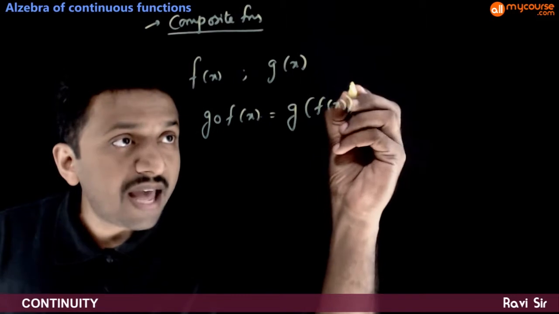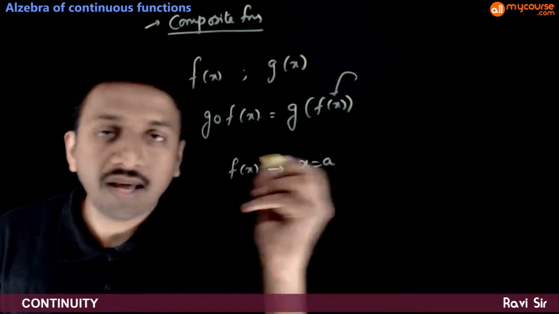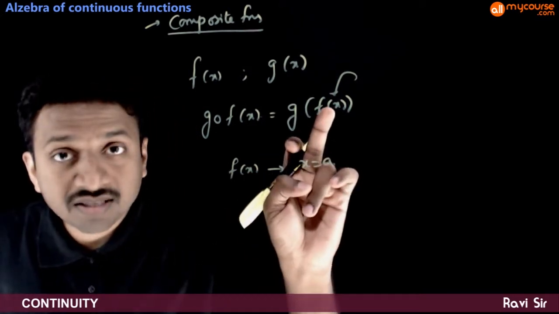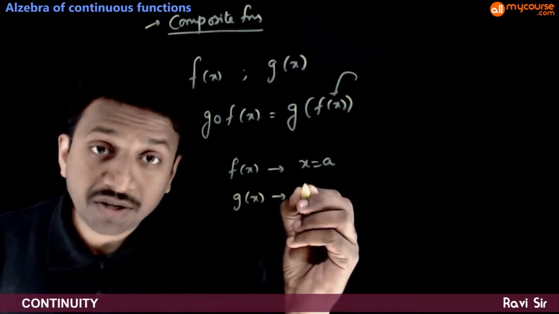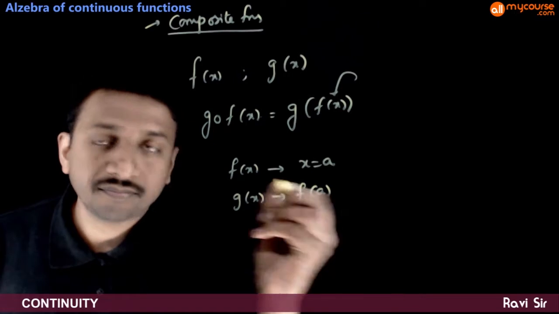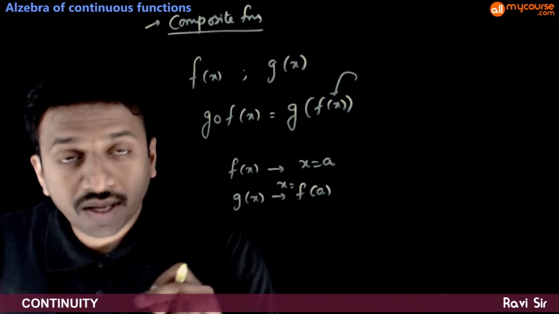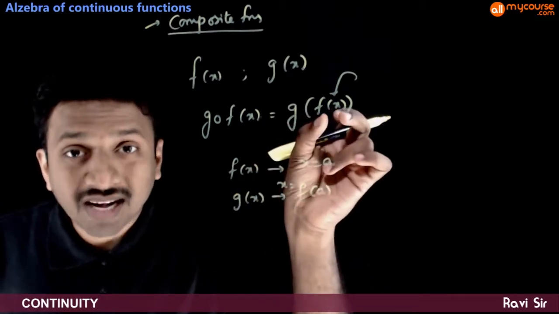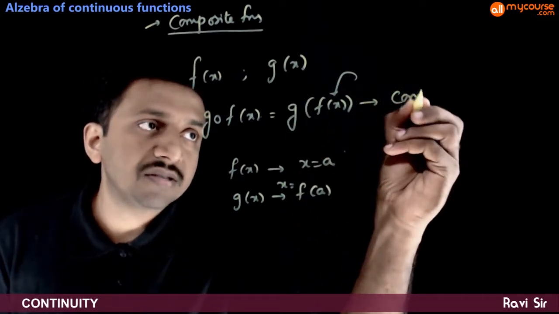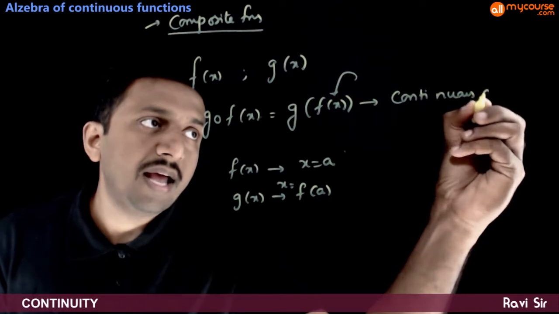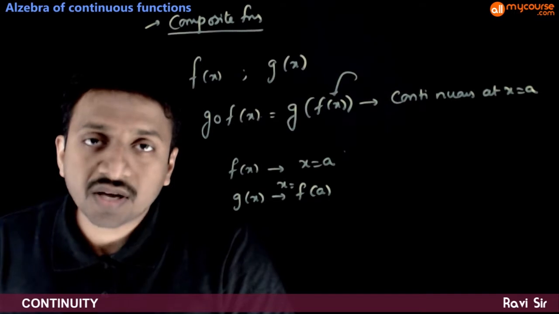If f of x is continuous at x is equal to a, and g of x is continuous at f of a, then g of f of x is continuous at x is equal to a. So this is how the continuity of composite functions works.